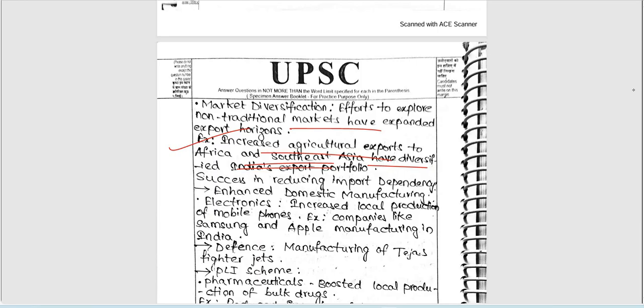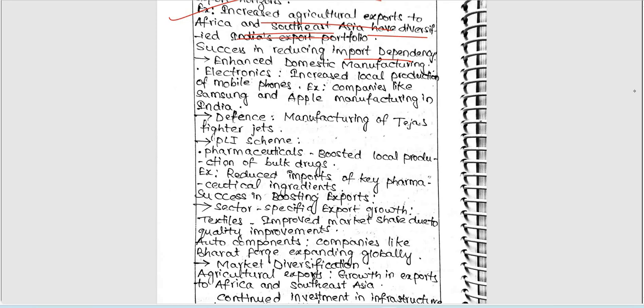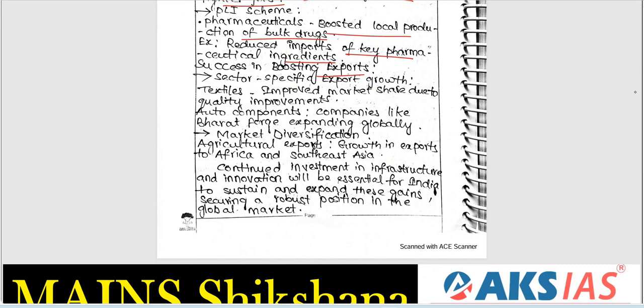Next, success in reducing import dependency. So that is the second part of the question. Enhanced domestic manufacturing, especially electronics. In electronics, companies like Samsung and Apple, and also defense manufacturing of Tejas fighter jets. Very, very good example. The PLI scheme for pharmaceuticals boosted local production of bulk drugs. Very, very good. Reduced imports of key pharmaceutical ingredients. Success in boosting exports is also very good.